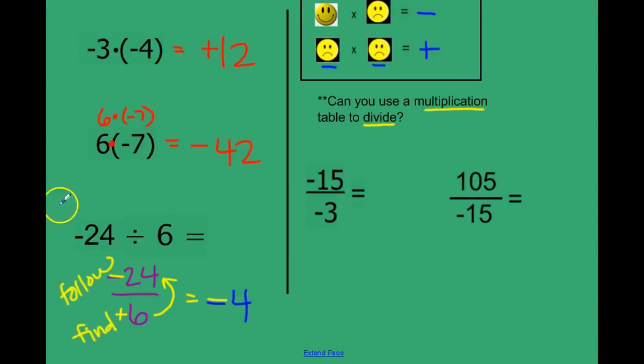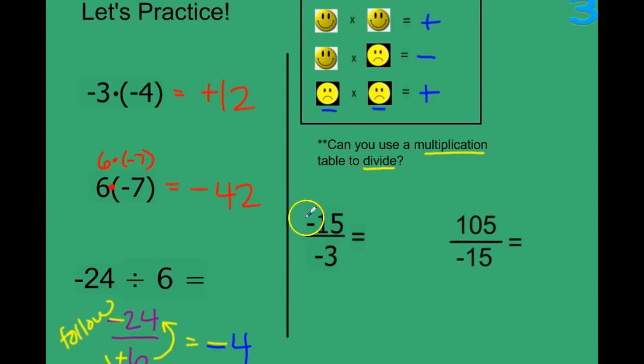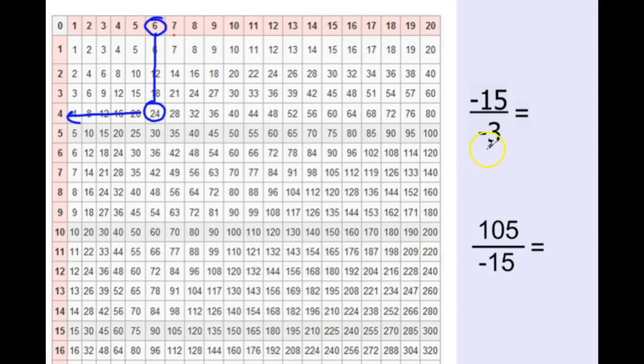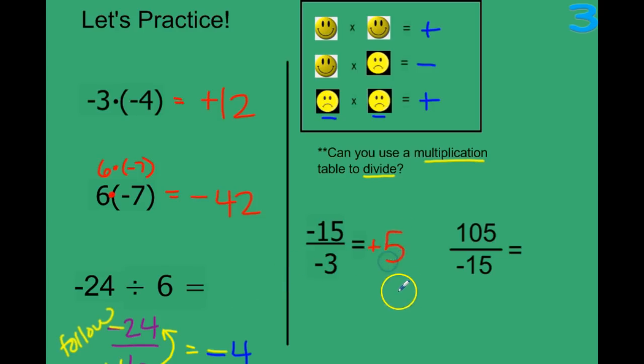Let's take a look at these next two. We know two grumpy people get along, so our answer is going to be positive. Some of you know what 15 divided by 3 is. If you don't, we're going to find 3 and follow it to 15. So here's this one right here. Find 3, follow it to 15. Right there, our answer is 5. So you can write that down on your slide here, 5.